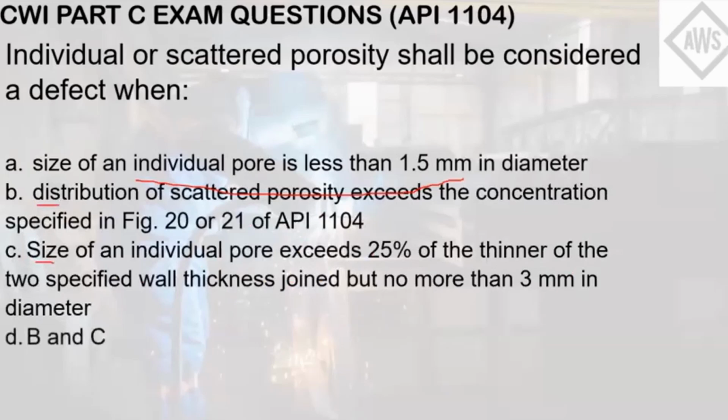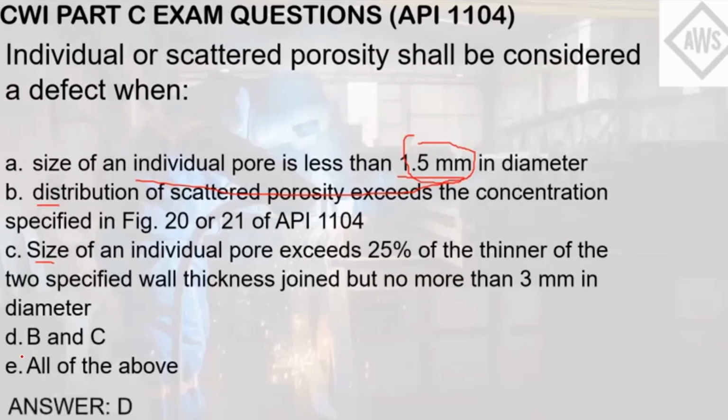The answer here is letter D, since letter A did not exceed the limit of 3 mm size of the individual pore diameter for it to be considered an individual porosity defect. So the answer here is letter D.